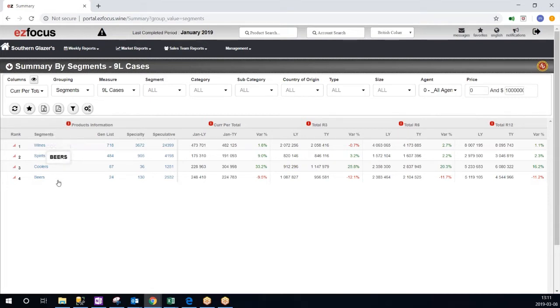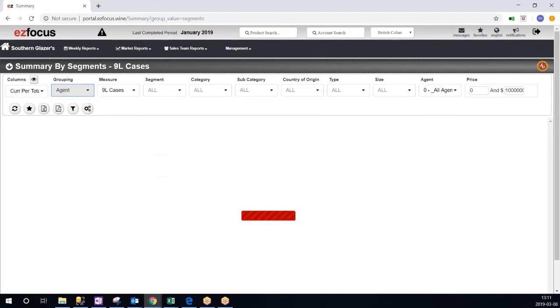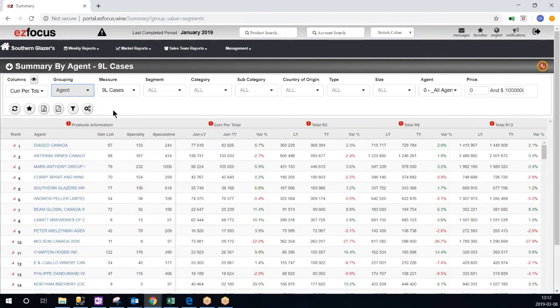Now, if I wanted to change the different rows, instead of looking at segments, I want to see who the top agents are, I simply have to change the grouping to agent or supplier or brand. In this case, I'll look at what the top agents are. So the data will recalculate and give me for each row the top agents for the overall province, no matter what the segment is. And the number one agency is Diageo.